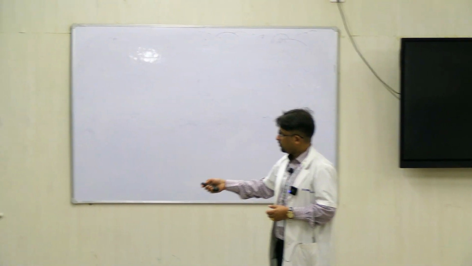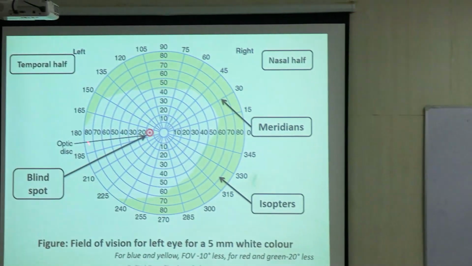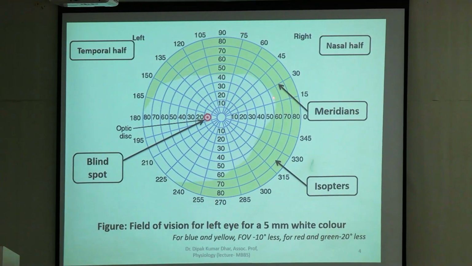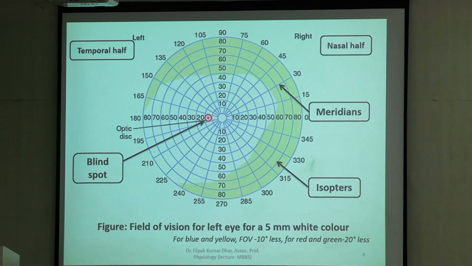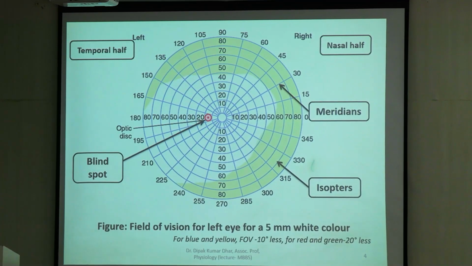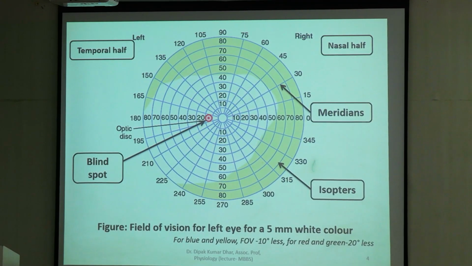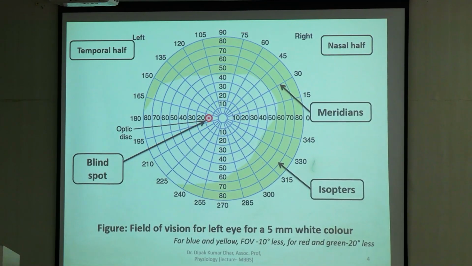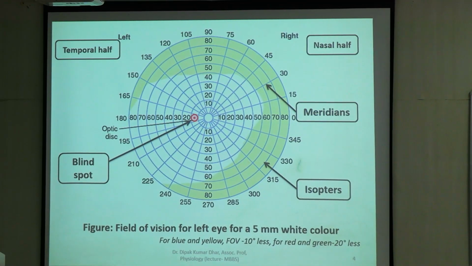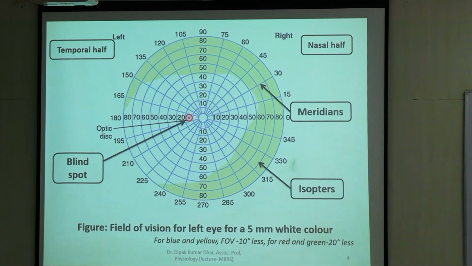So this is the field of vision of the left eye, and what you see is the field is maximum on the temporal aspect, minimum on the nasal and the superior aspects. Why less on the nasal aspect? Because you have the nose, right? नाक बीच में आ जाता है तो दिखाई नहीं देता फिर इसलिए. And superiorly you have the orbit, the supraciliary margin of the orbit. That's why again, because of this bony margin, you cannot see the field.